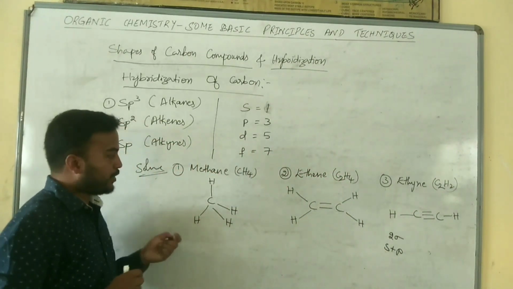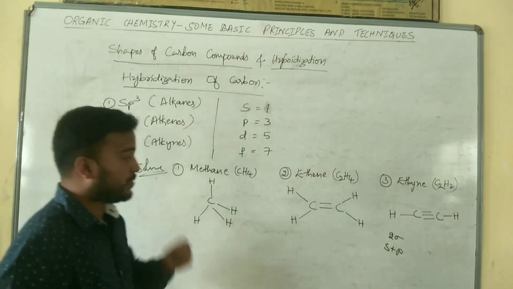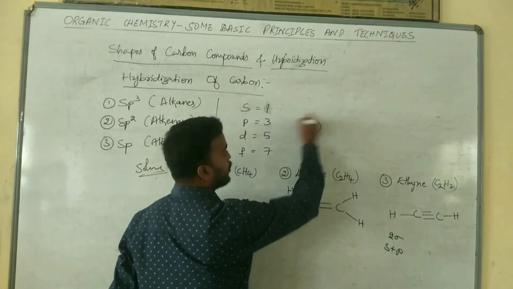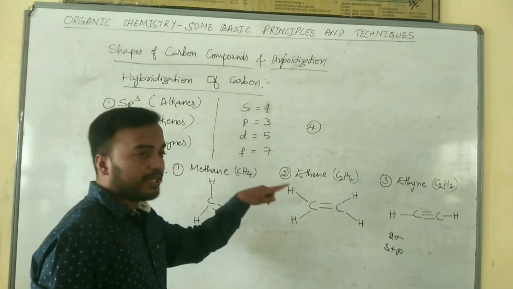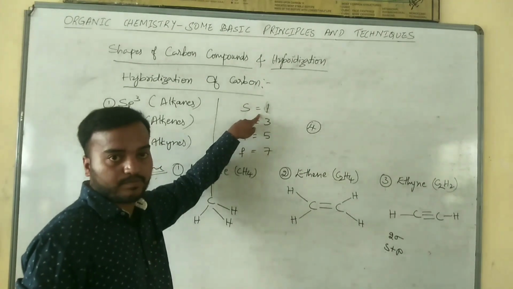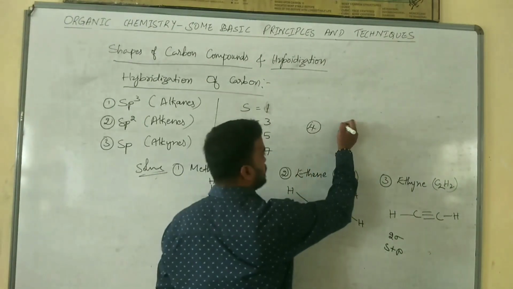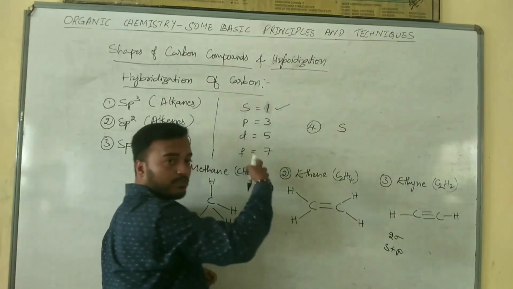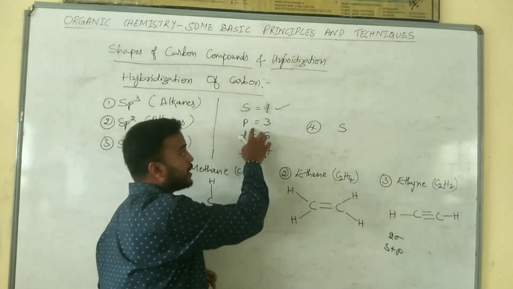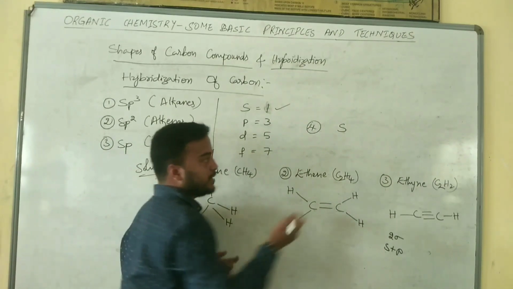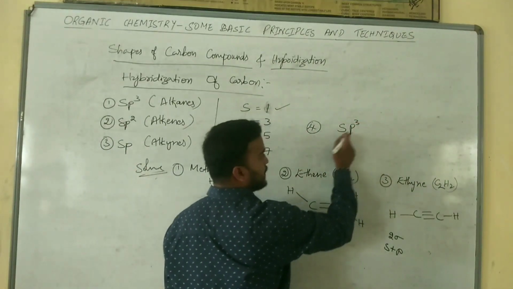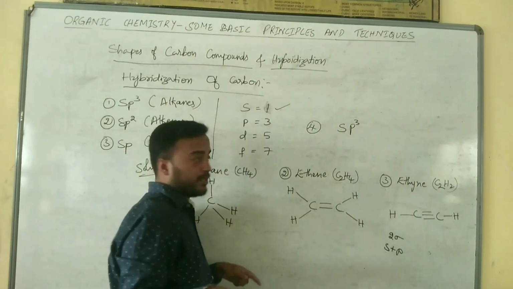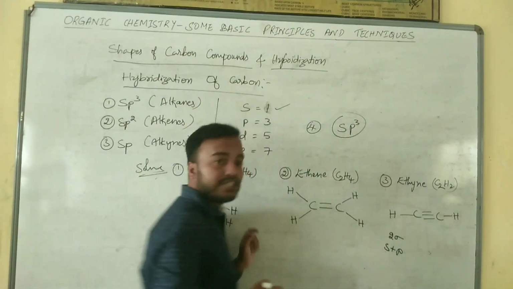So how do we find out the hybridization? Suppose we have four hybridized orbitals. Hybridization always starts from s. We have only one suborbital, so it's over. Then we should go for the p orbital. In the p orbital, how many suborbitals do we have? Three. So sp3, 3 plus 1 is 4. If we have 4 hybridized orbitals, the hybridization should be sp3.